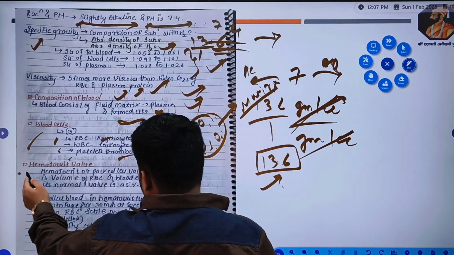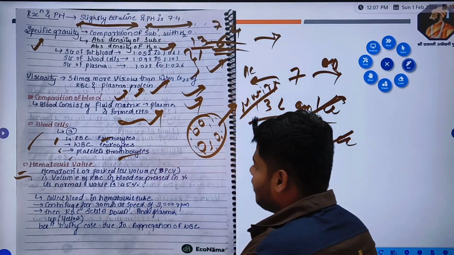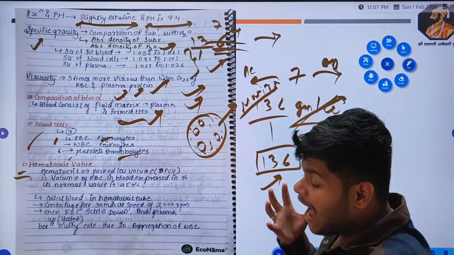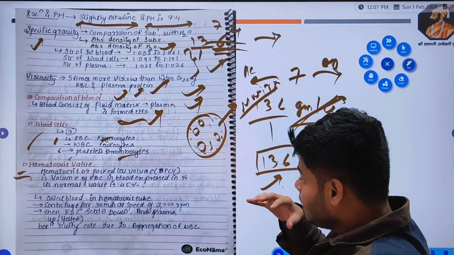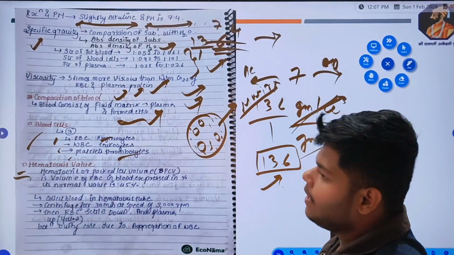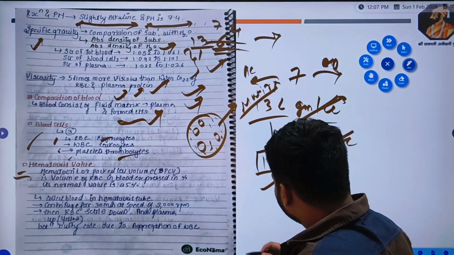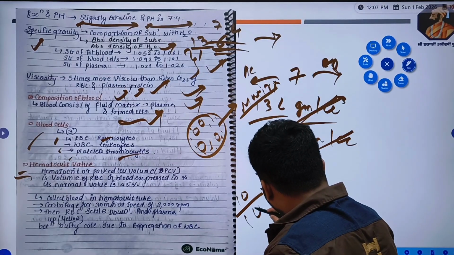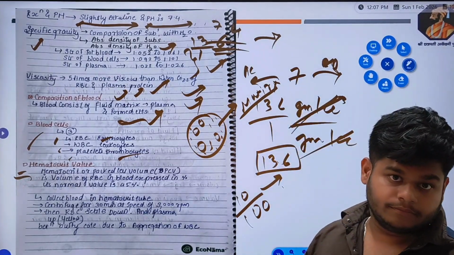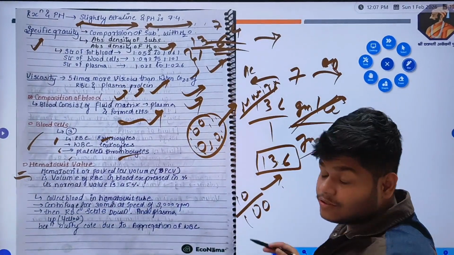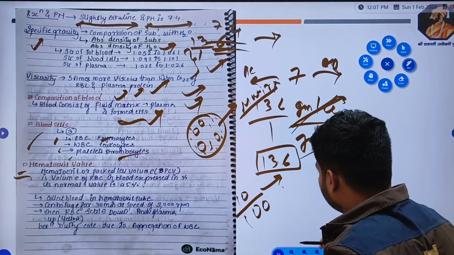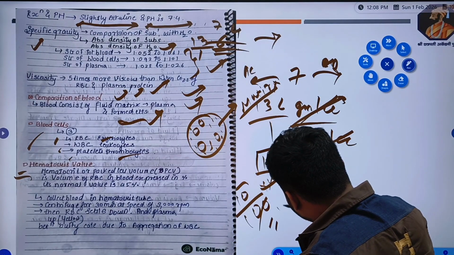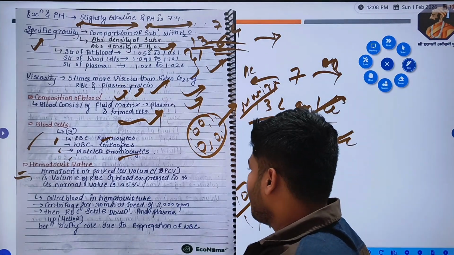Now there is a term usually associated with the blood, which is hematocrit value. Hematocrit, or packed cell volume, PCV, is the volume of RBCs in the blood expressed in percentage format. So if there are 10 RBCs in 100 ml blood, only for understanding purposes, then this percentage into 100 will be your PCV, that is packed cell volume.